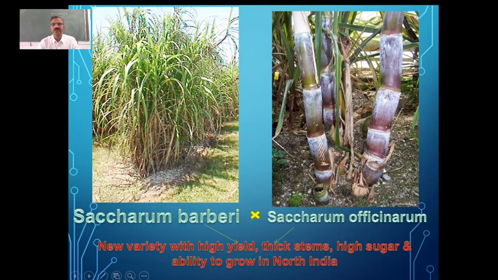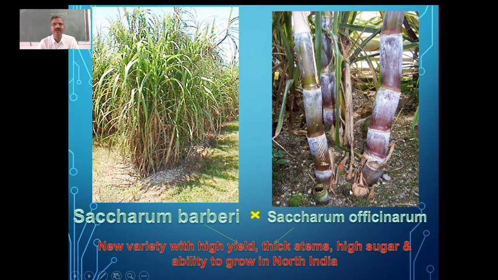But the problem with this: they could have taken this Saccharum officinarum to the parts of North India and grown it there, but another important problem we face here is adaptability. This Saccharum officinarum was unable to grow in the conditions of North India. So for that, our plant breeders crossed Saccharum barberi and Saccharum officinarum.